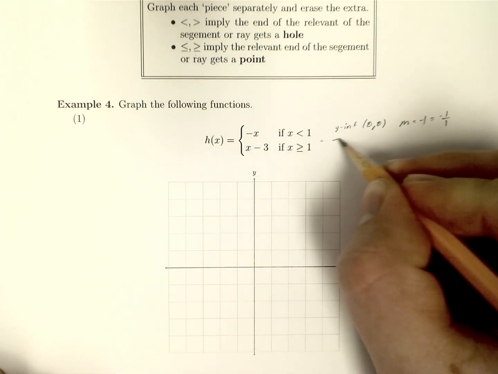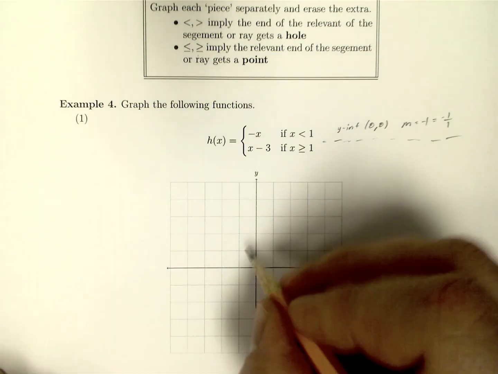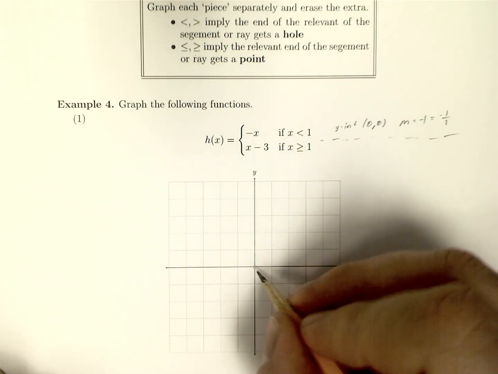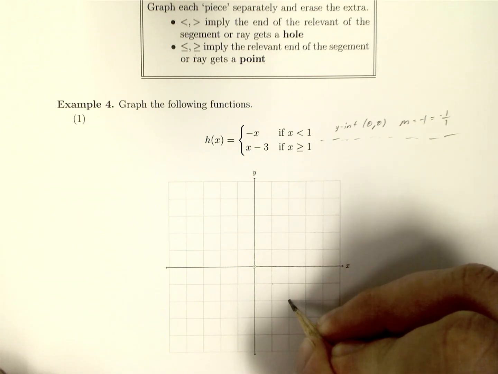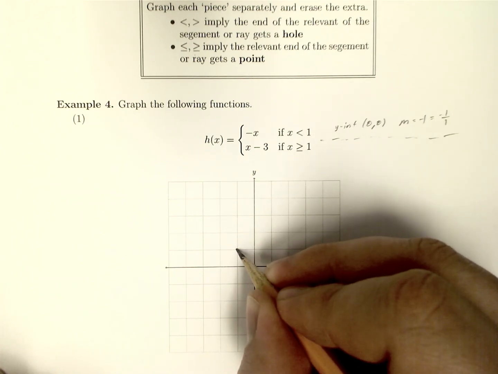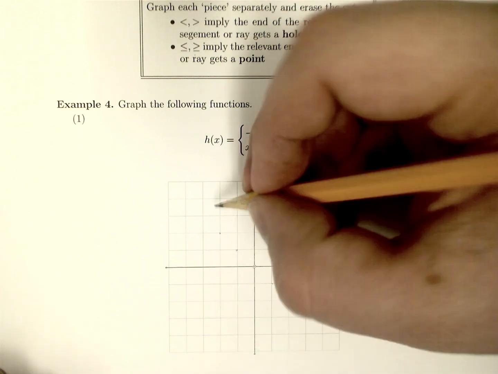So we're kind of doing these separately. So 0, 0, and then -1 over 1 means it goes down 1, right 1, down 1, right 1. And we can go backwards, left 1, up 1, left 1, up 1 to get this line.